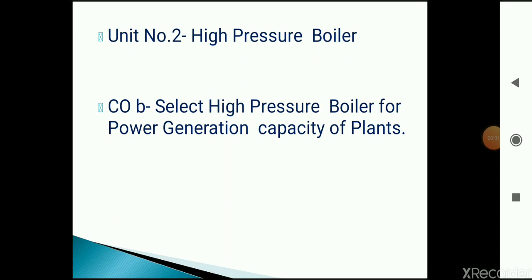Unit number 2, the high pressure boiler unit, satisfies CO number 2, that is, to select a high pressure boiler for the power generation capacity of plants. It means that according to the generation capacity of the plant, we have to select a high pressure boiler for that particular power plant.